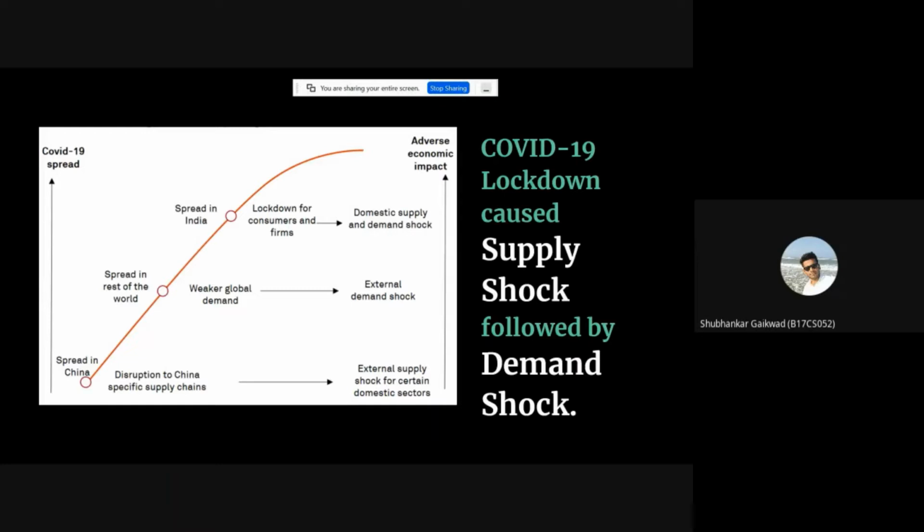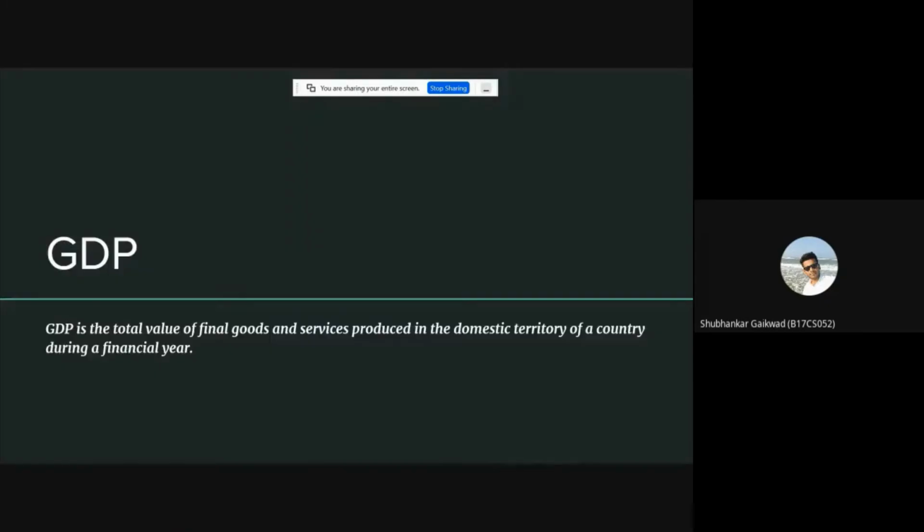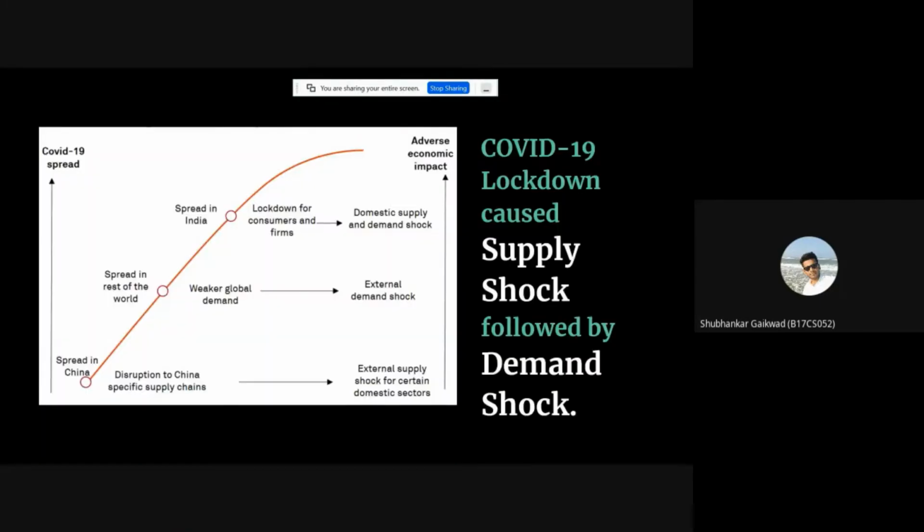As COVID-19 started to spread across the nation, there was a lockdown for consumers and firms, which led to a domestic supply and domestic demand shock. So, as our analysis shows, the COVID-19 lockdown caused a supply shock, which was then followed by a demand shock.